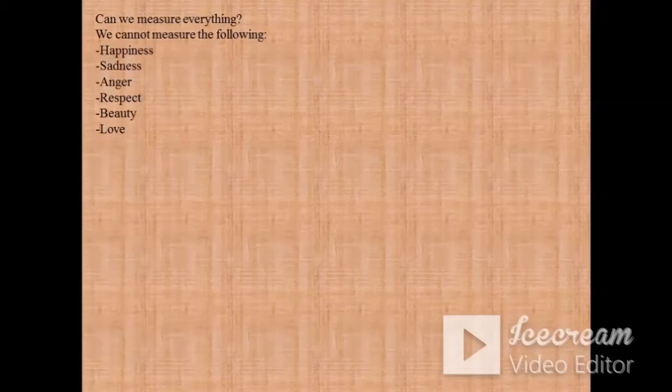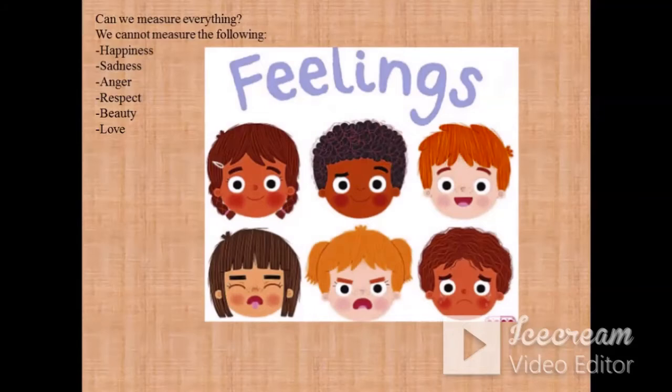Now the question comes, can we measure everything? We cannot measure happiness, sadness, anger, respect, beauty, love. There is no scale which has been made to measure these. These are our feelings.